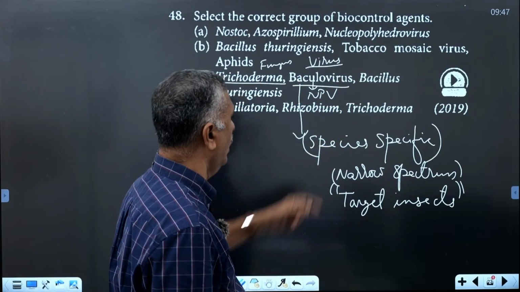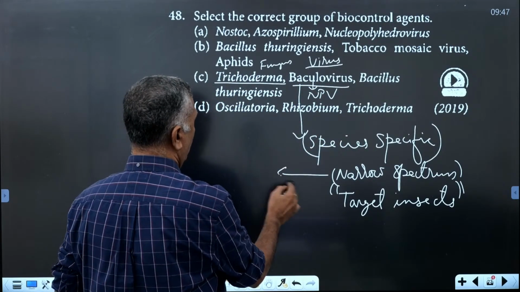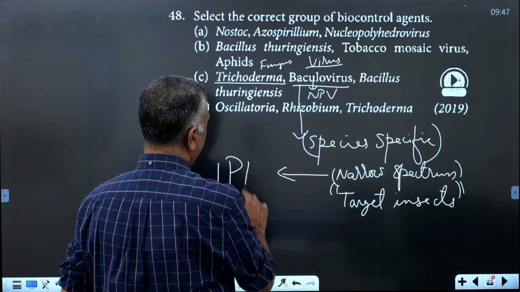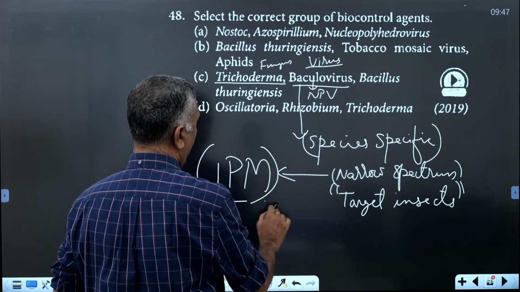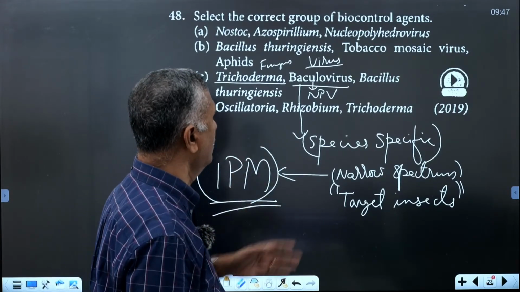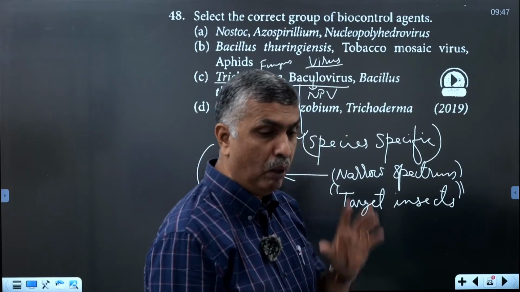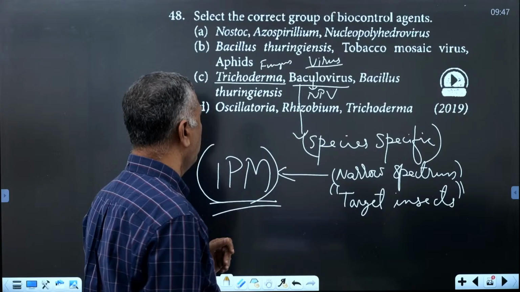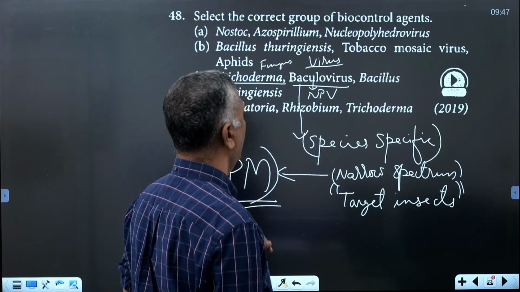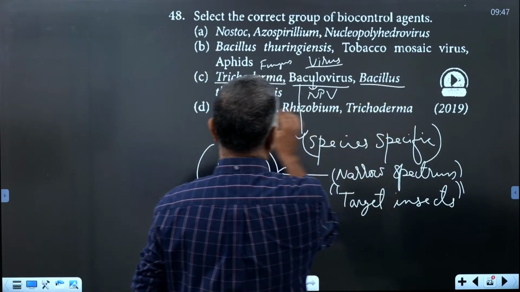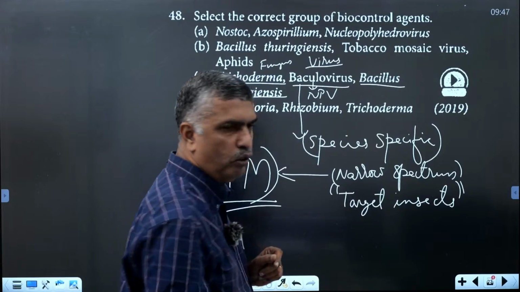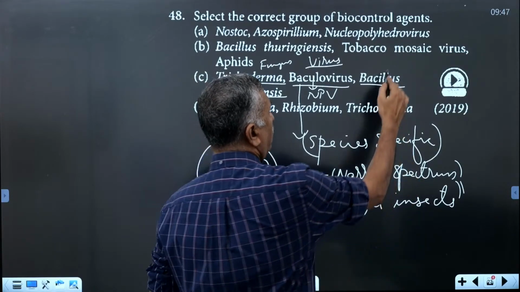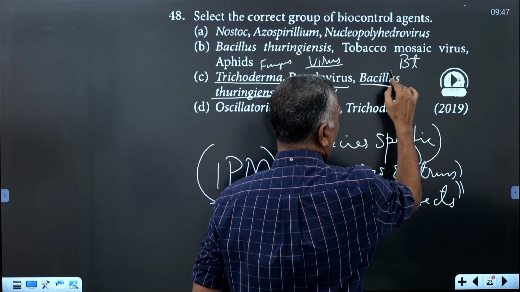It is mainly promoted by IPM, Integrated Pest Management. IPM supports baculoviruses as biocontrol agents. They will enhance or support it. Then the third one is bacteria: Bacillus thuringiensis, commonly called BT.